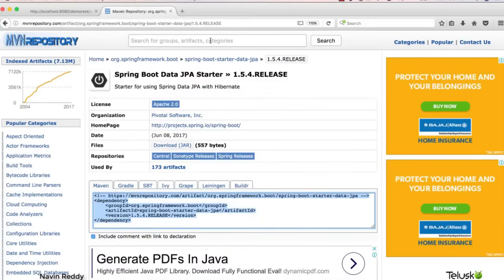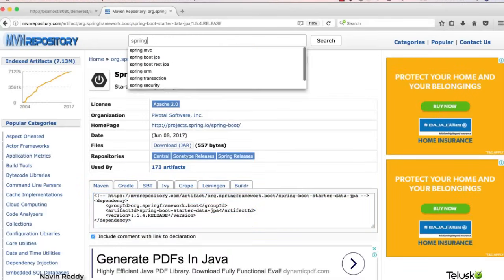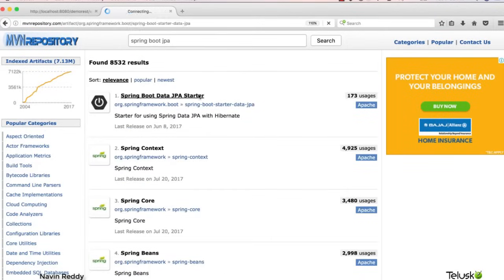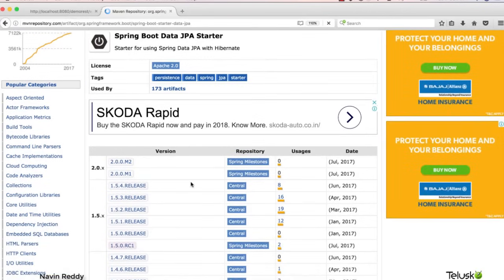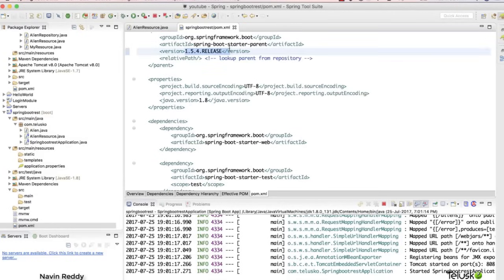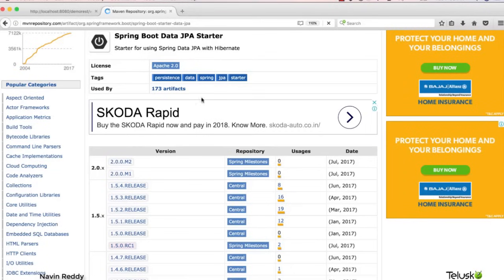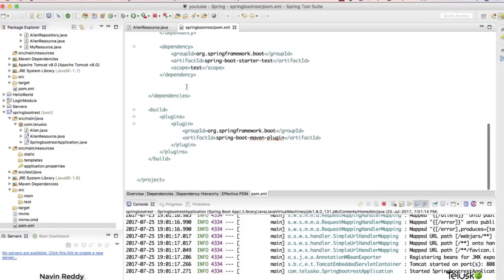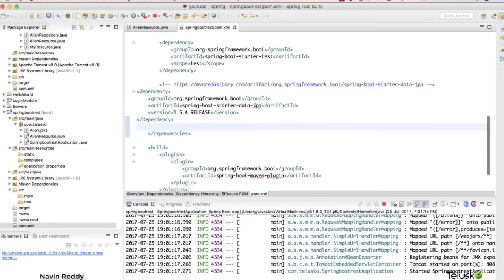For that, you have to go to Maven repository and search for Spring Boot JPA. Now, in your first result, you have to make sure that you're selecting 1.5.4, because that's our project version. That's the Spring Boot version we are working with. So let's use 1.5.4, copy that and paste it in your dependencies. Now you've got Spring Boot JPA support.